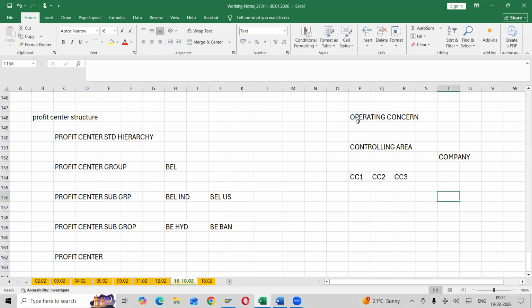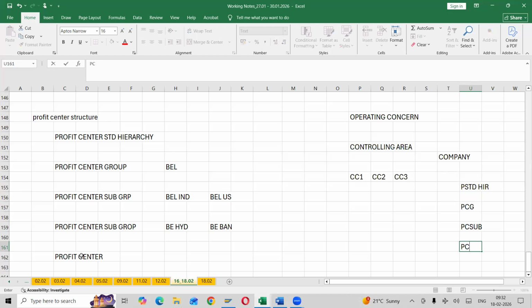And under this, we will have a profit center standard hierarchy. Under means it is a separate hierarchy. Under that profit center group, profit center subgroup. What would be the last node in the profit center hierarchy? Profit center. So here, like this, how many steps can we have in the profit center standard hierarchy?